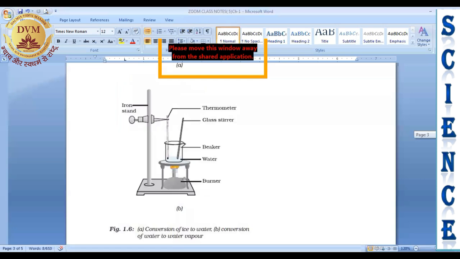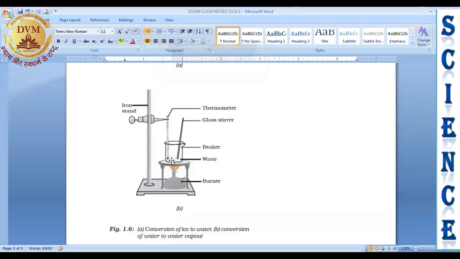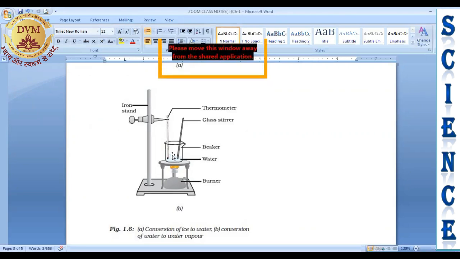now what will happen, that the complete ice will convert into water, right? Now you will observe that when you are heating, the reading will increase in the thermometer. Now the thermometer will show rise in the temperature when you heat it, right?